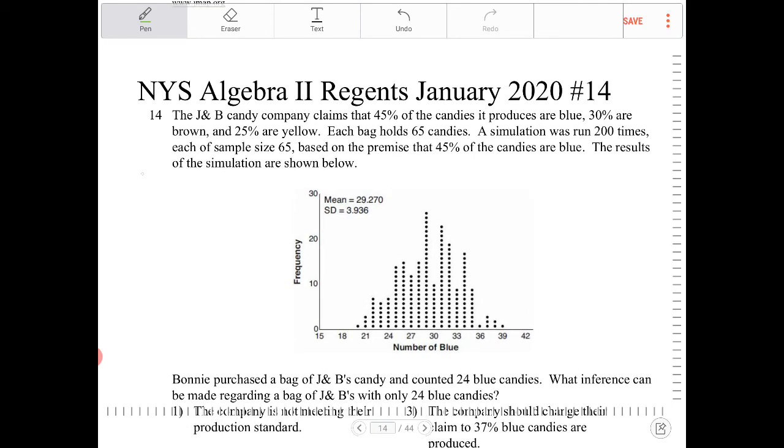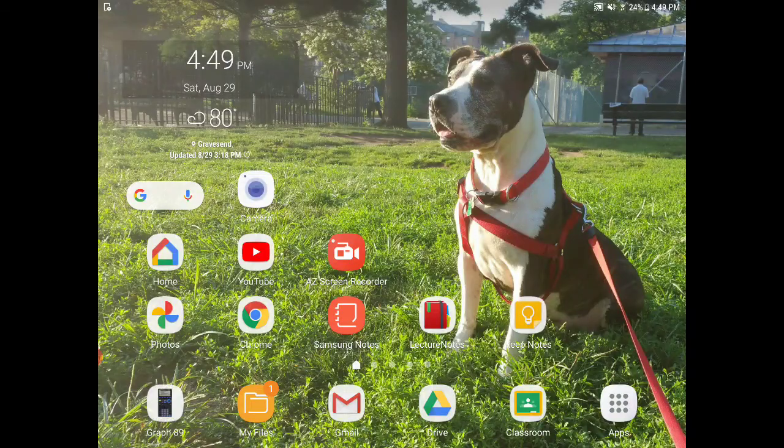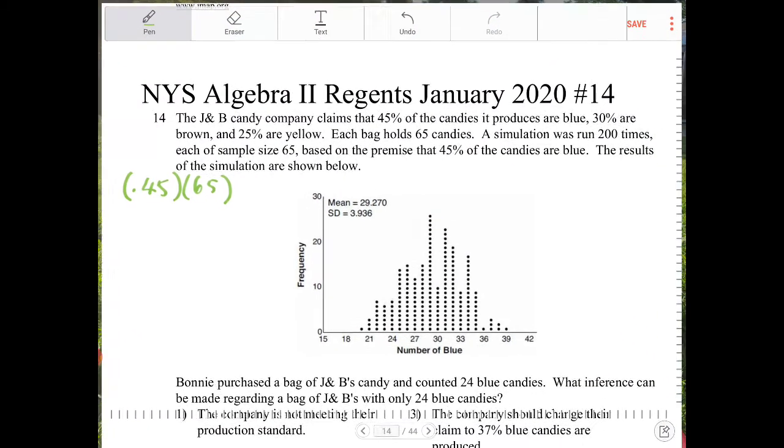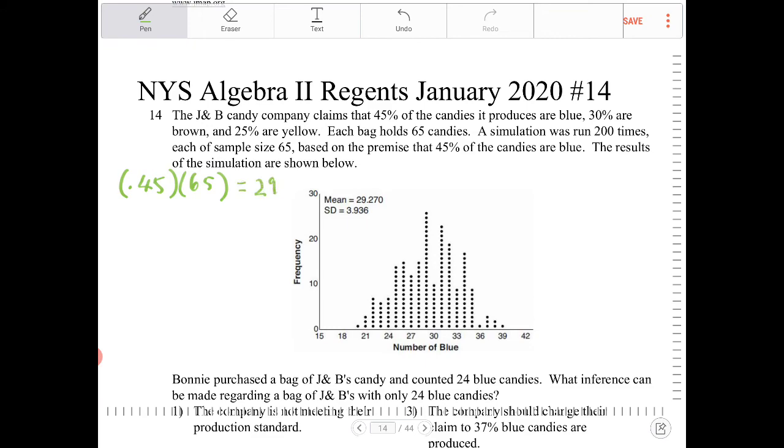So let's take a look at this. 45%, or 0.45, of 65. What is that exactly? So I'm going to go to my calculator, clear this. So 0.45 times 65. There should be 29.25 candies. This is like the benchmark. So for there to be 24 candies, is that way too little, or is that something reasonable?